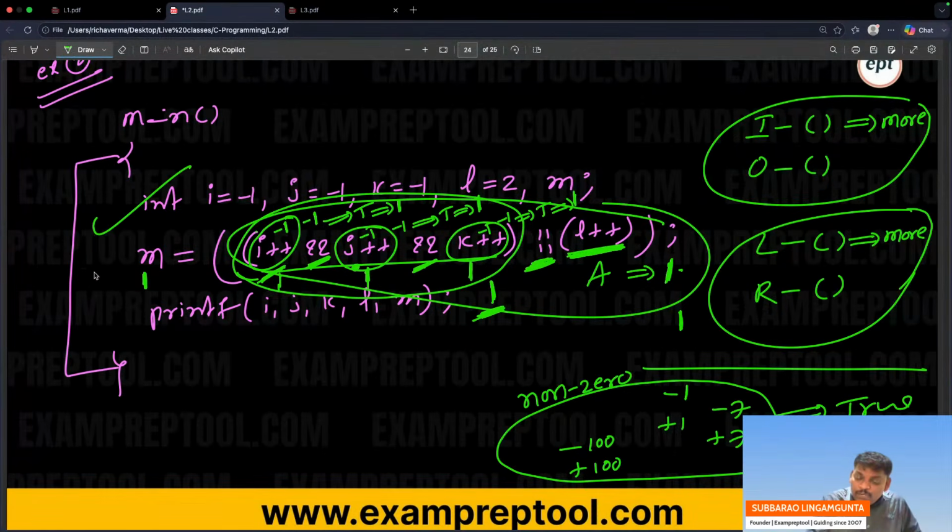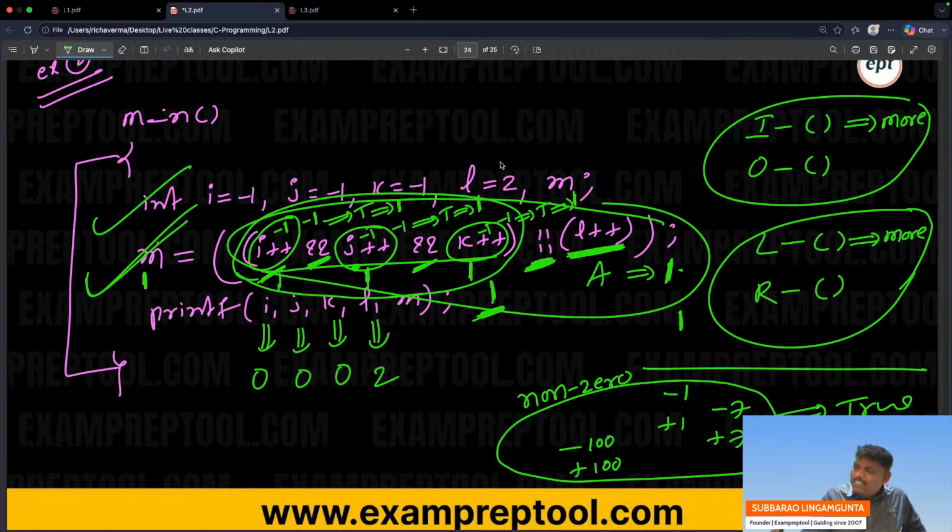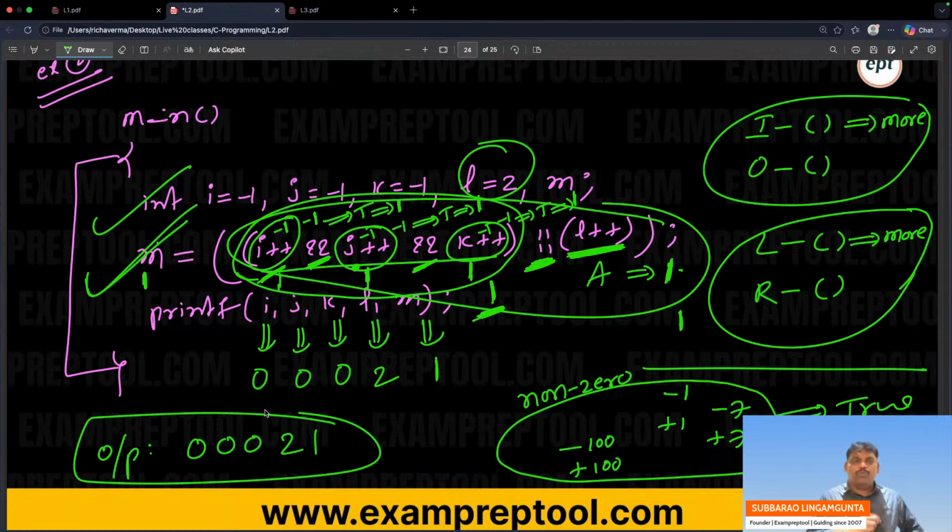Now see this one. Listen everyone now. This line is over. Whenever the second line is over, whatever is pending, they all will execute. See, I value -1 plus plus, you are done, but because of post incrementation, that time it is not incremented. Now it will increment. I value -1 became 0. J value -1 plus plus means 0. K value -1 plus plus means 0. L is not executed at all, so it is 2 only, previously 2 also now. M value is 1. Finally, the answer 00021 will be printed. This is the output.